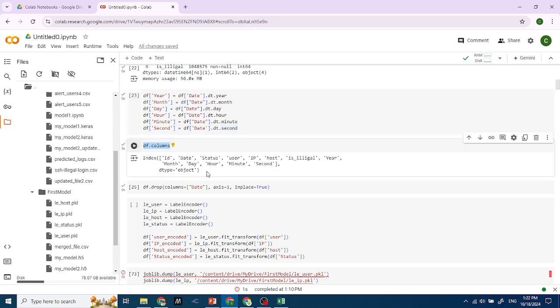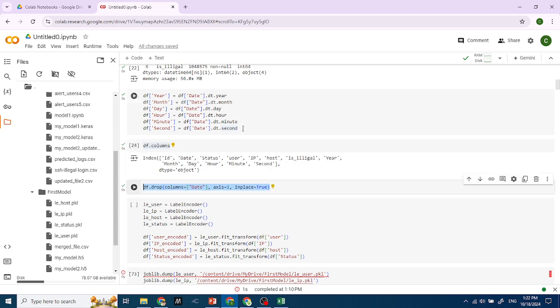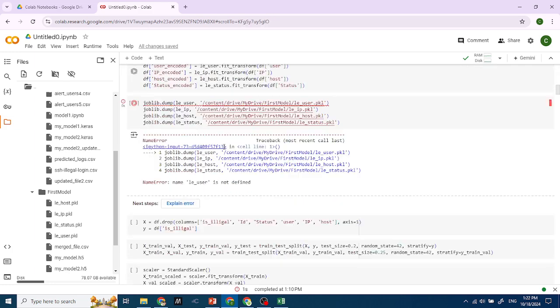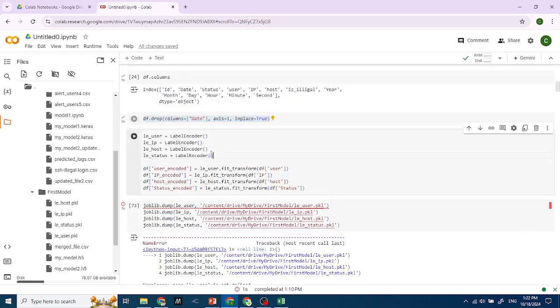Now I got these columns. I drop the date because I already split it into 6 new columns, so I don't need it anymore. Then I create a new label encoder in order to encode the user, the IP, the host, and the status, so the model can learn from them.